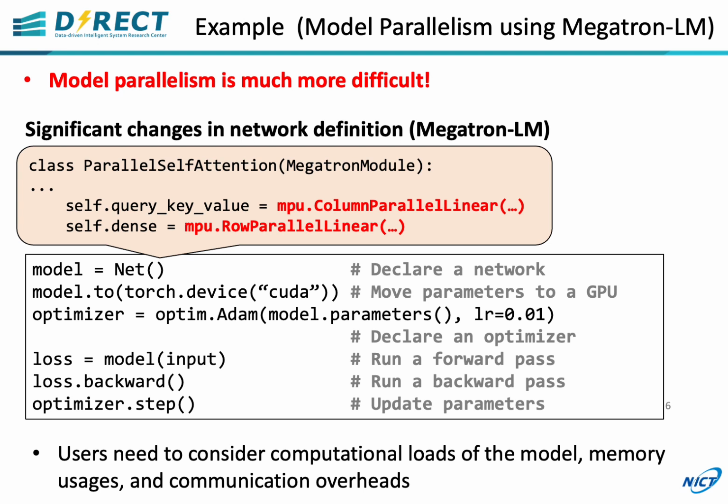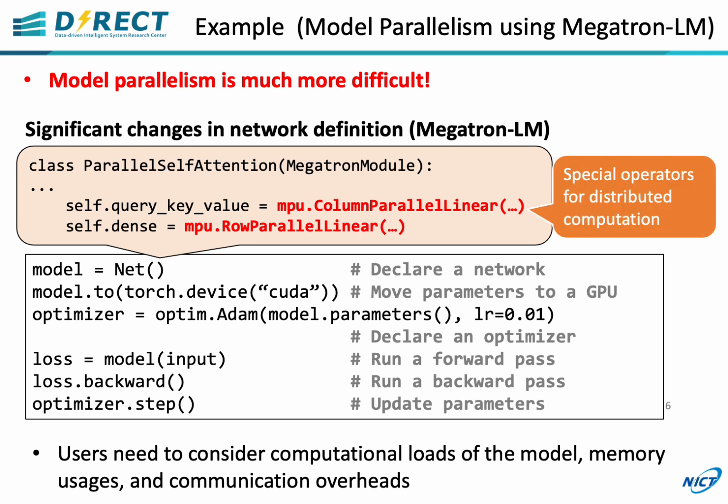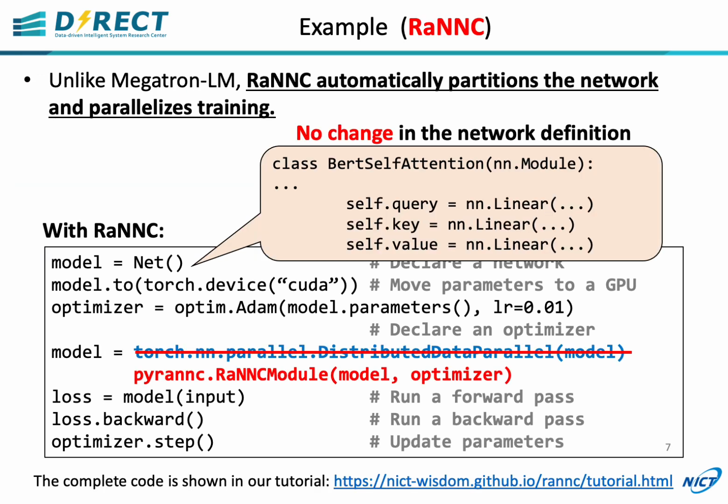When using Megatron-LM, for example, you need to significantly change a model's definitions using special operators for distributed computation. This is very tough even for experts. Users need to consider computation loads of the model, memory usages, and communication overheads. Unlike Megatron-LM, RaNNC automatically partitions the network and parallelizes training, so you don't need to change the definition of the network. You just need to insert one line, similarly to data parallelism.